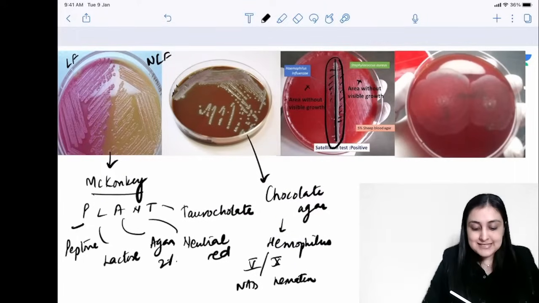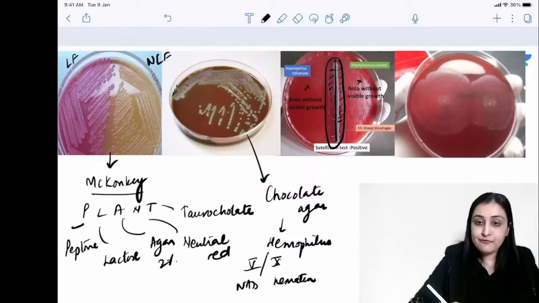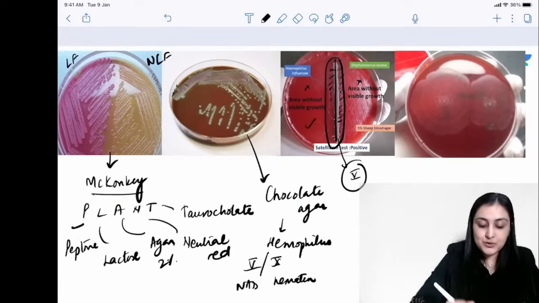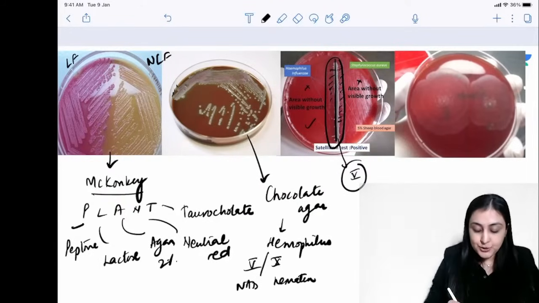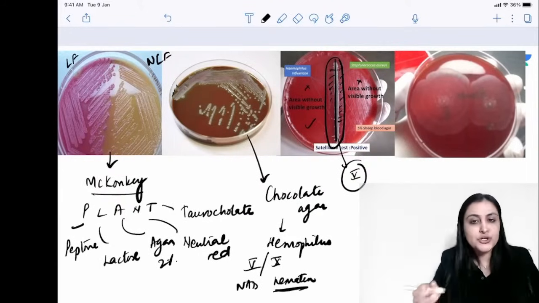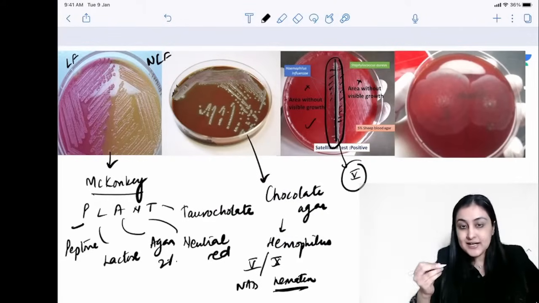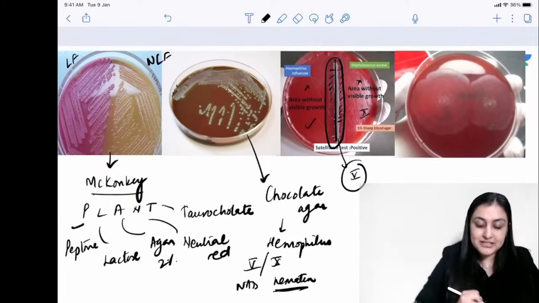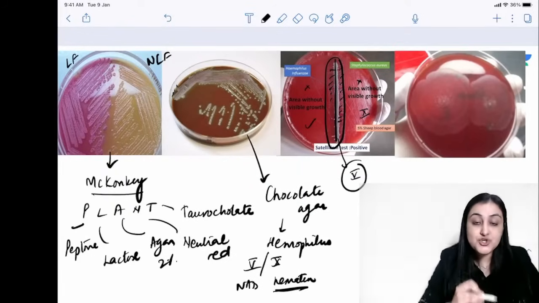Why so? Why satellitism is positive with Staph aureus? Because Staph aureus is providing it with the factor 5. All right. So can you see how there is blood agar in the periphery? Do you think factor 10, hematin, would come from blood? Yeah, sounds like it, right? So factor 10 it is getting, but it's not getting factor 5 because it's not chocolate agar.